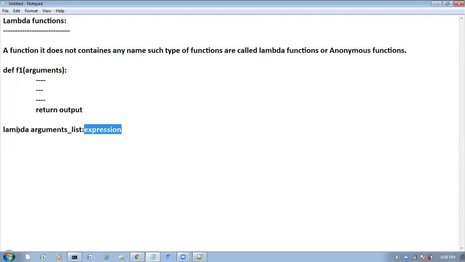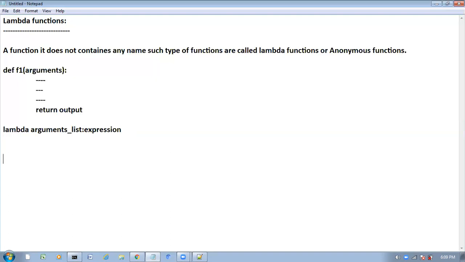So where will we use lambda functions? We have some functions that always expect a function as the argument. In that case, lambda functions are the best choice. Which functions always expect a function as the argument?